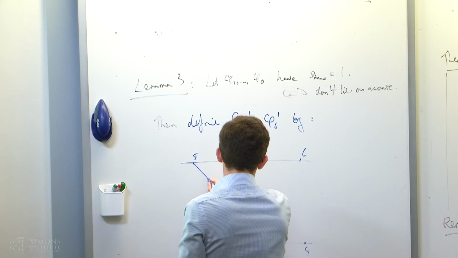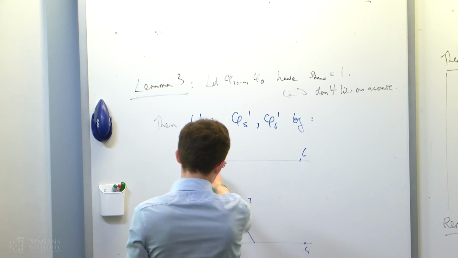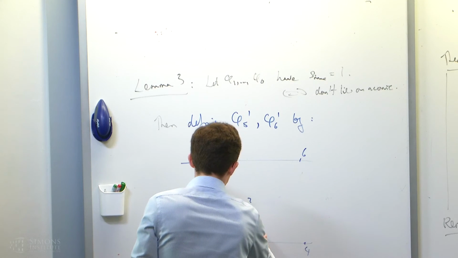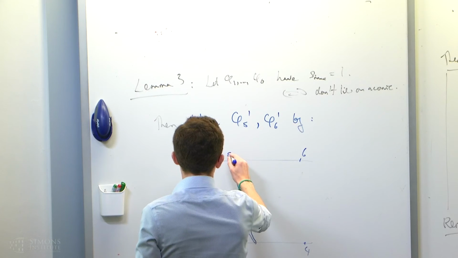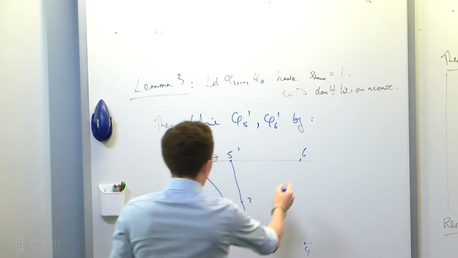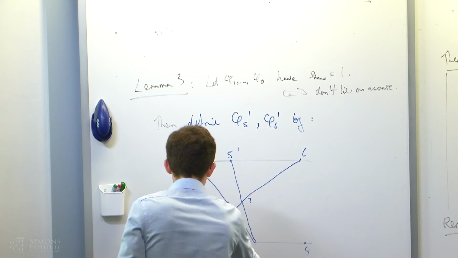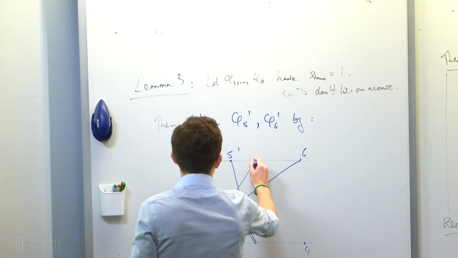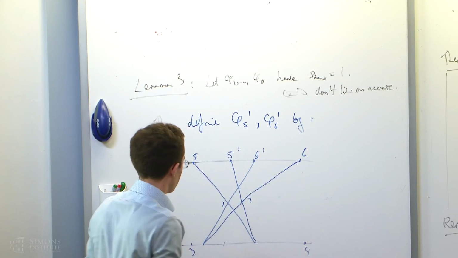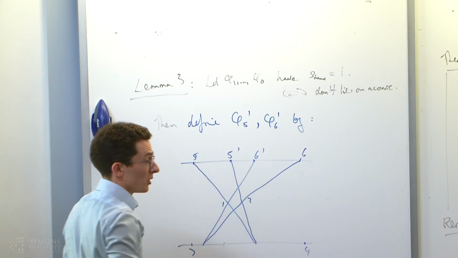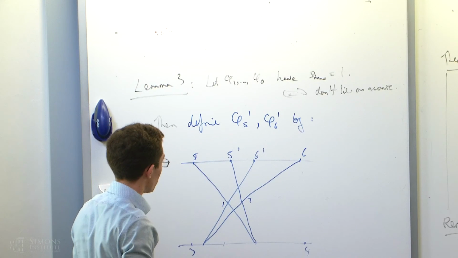Okay, then to make 5 prime, I take this line until I hit this line, and then follow through 2 until I hit this line, and I get 5 prime. To get 6 prime, I go through 2, and then back through 1 until I get 6 prime. And that's what the points are, like choose any linear forms representing these 2 points, and it's good enough.